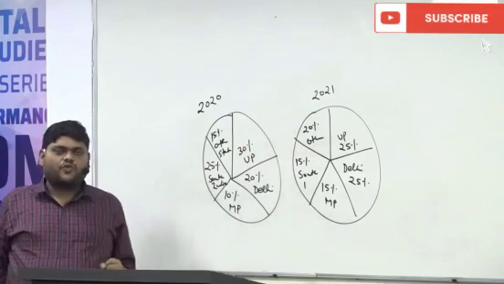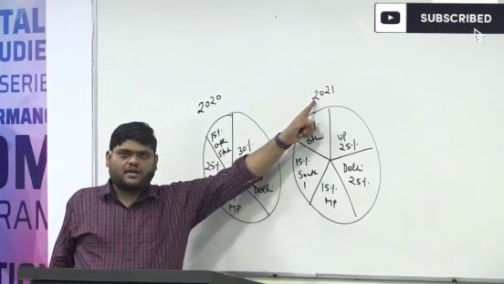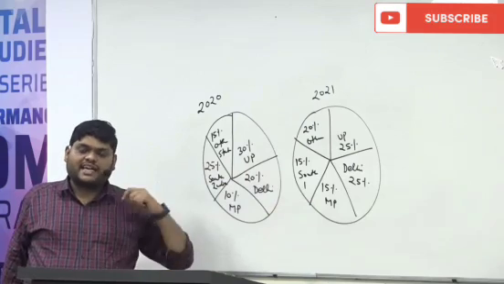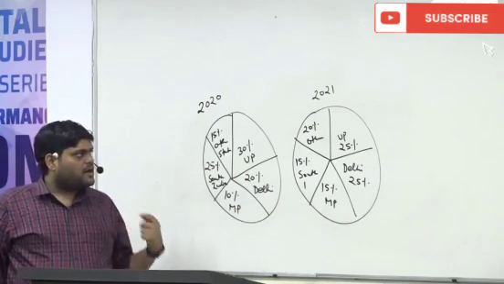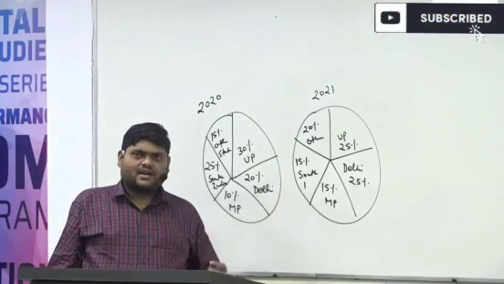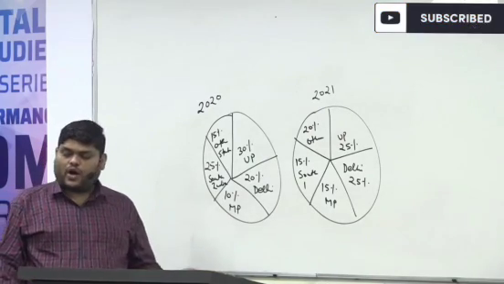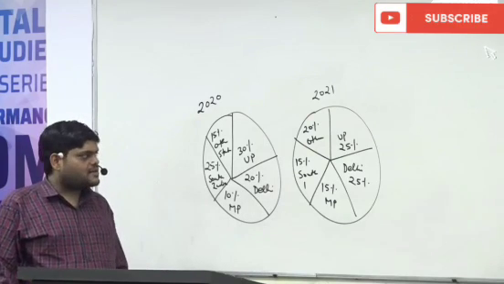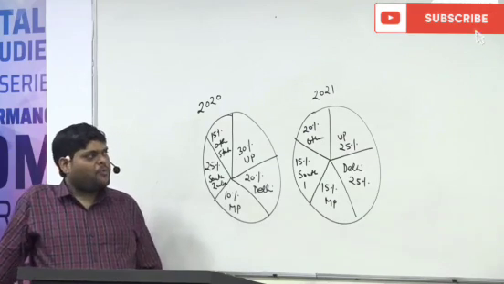If I ask you one question: in 2021, from how many states did the number of students who joined Vision IS increase?